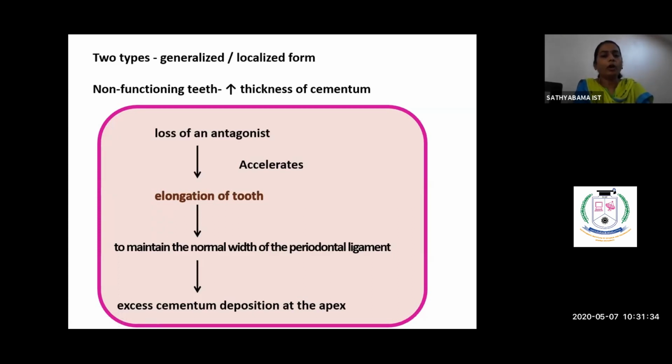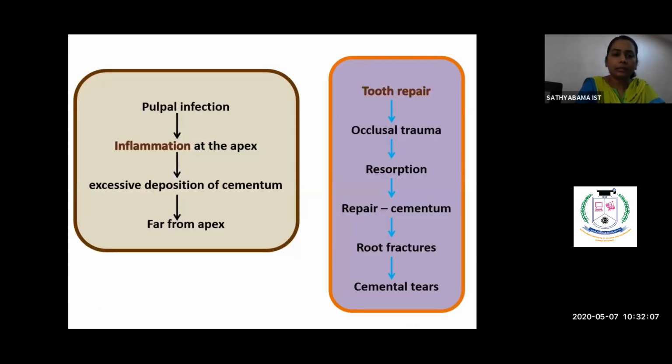And mostly in non-functioning teeth it is more seen. When there is absence of an antagonist, that is the opposing tooth, the tooth tries to maintain its contact with the adjacent or the opposing tooth. So in search of that, it supraerupts. When the supraeruption happens, at the apical region there is void formation. This void has to be filled so that the normal width of the periodontal ligament is maintained. So this could be maintained by excess deposition of cementum.